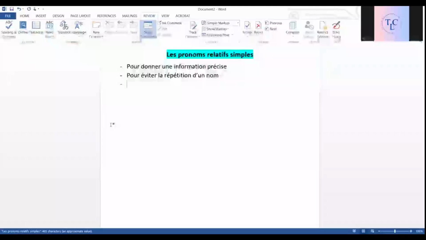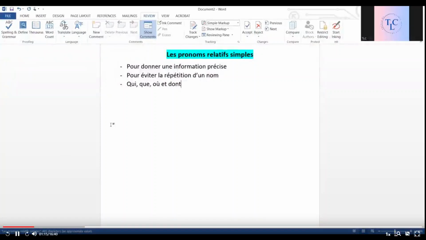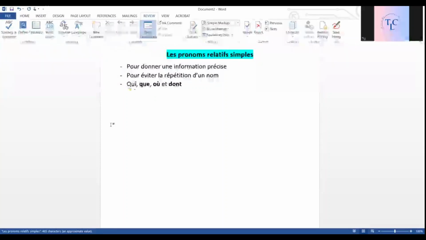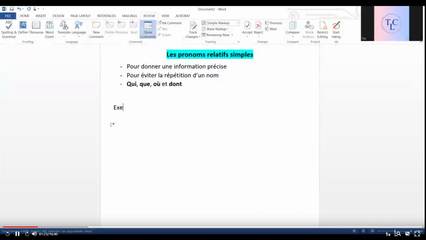So, what are the pronoms relatifs simples? Yes, we are talking about them, but what words do we use as pronoms relatifs simples? We have four of them: qui, que, où, et dont. Yes, these four are les pronoms relatifs simples. Now, let's see how they are used.